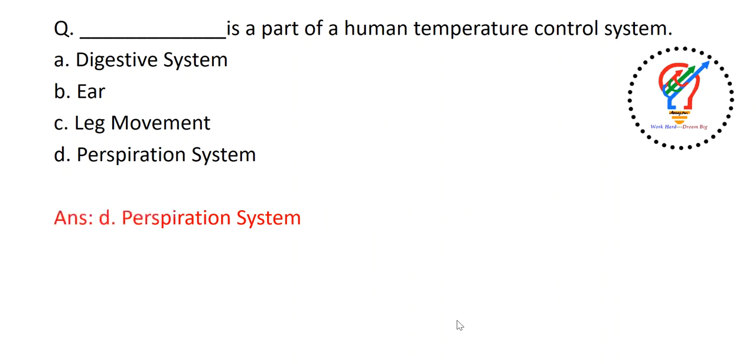Perspiration system is nothing but a process of making us sweat in our body. Suppose when you are running or walking fast, automatically our heartbeat and body temperature will rise, so that the skin is going to release some fluids. That's nothing but sweat. That system is called the perspiration system. It's an automatic feedback control system, right?